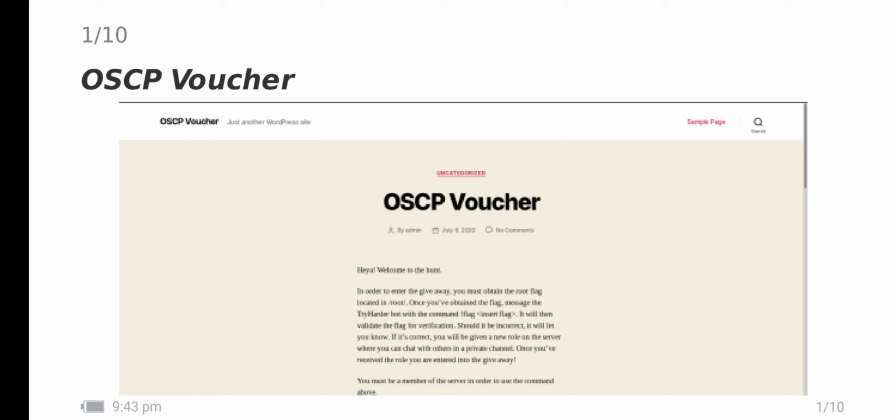I have compromised the machine, but I did not get the opportunity to get this voucher because a lot of people have compromised it. I am around number 600, so that's the reason I didn't get this voucher. Okay, we can go to the write up.